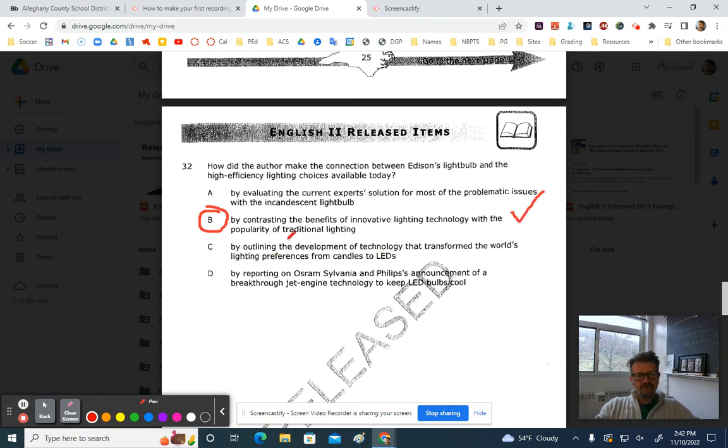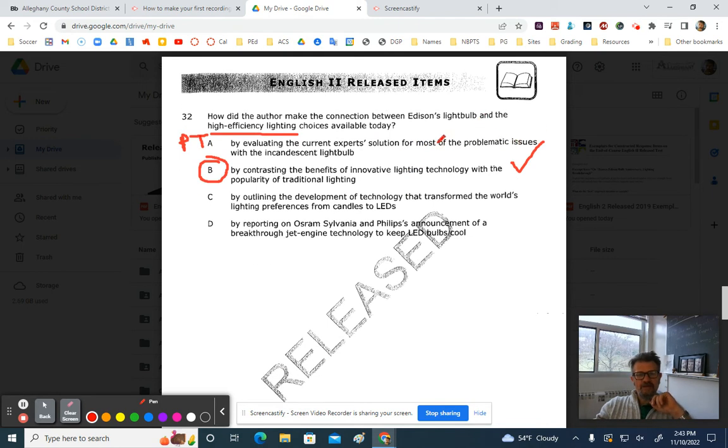Now let's look at the other answer choices. By evaluating current experts' solution for most of the problematic issues with the incandescent light bulb. Okay, that is only dealing with the major one here, the high efficiency lighting. And there's really only one problematic issue with the incandescent light bulb, and that's the cost. Okay, so I'm going to say that's a partial truth because it is looking at current expert solutions. The rest of it is not that true right here.